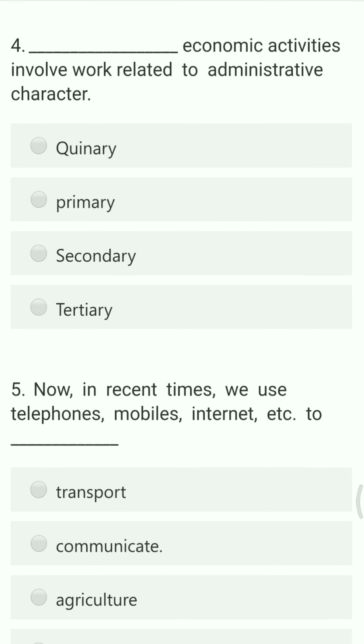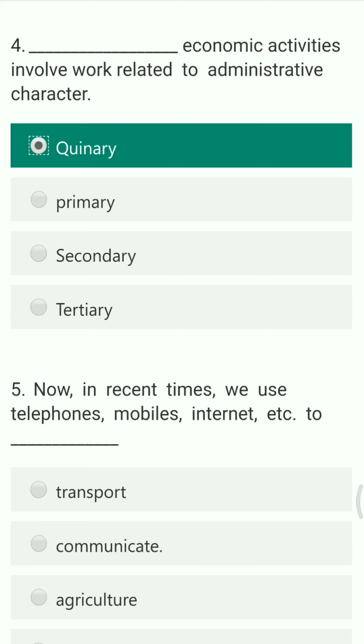Next question. Dash economic activity involves work related to administrative character. The options are culinary, primary, secondary and tertiary. The right answer for this question is culinary, because culinary relates to all administrative works, in which political works also come with decision making power.